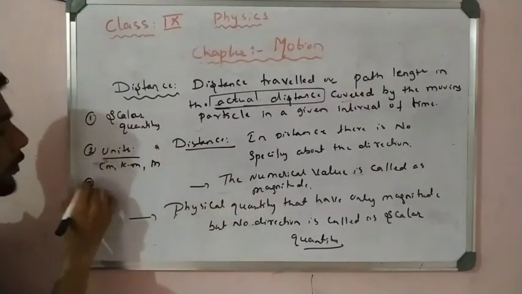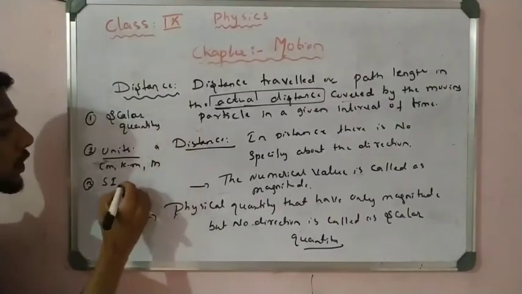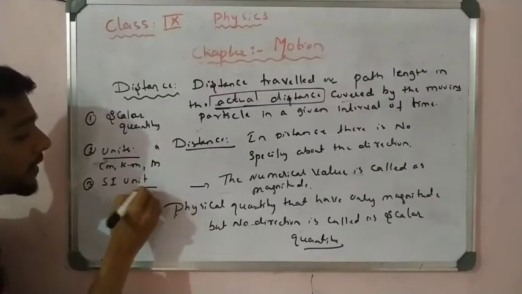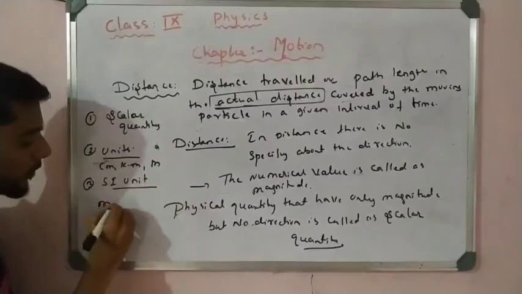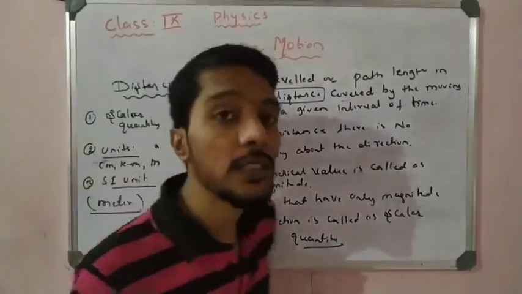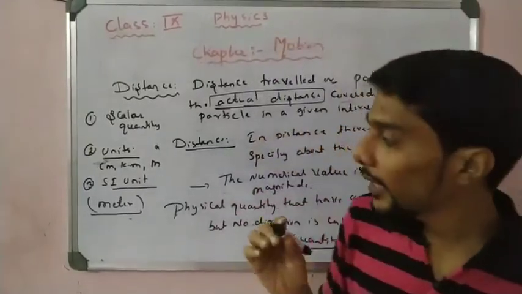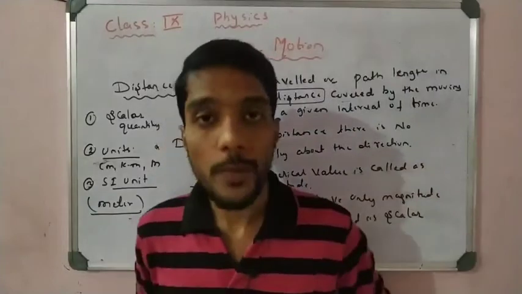But the third point to remember is the SI unit, the standard unit which is used to measure distance. The SI unit of distance is the meter. You have to remember, students, the SI unit of distance is meter.